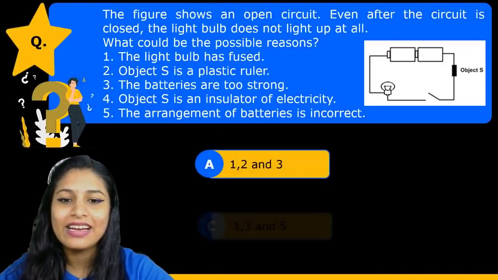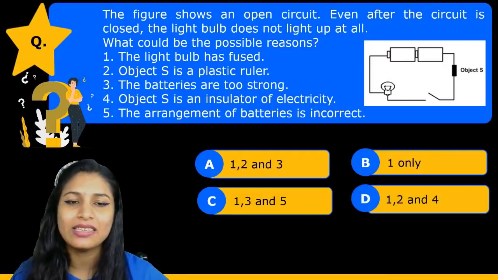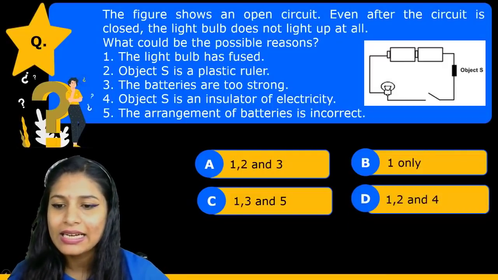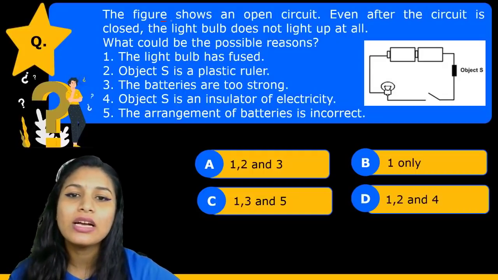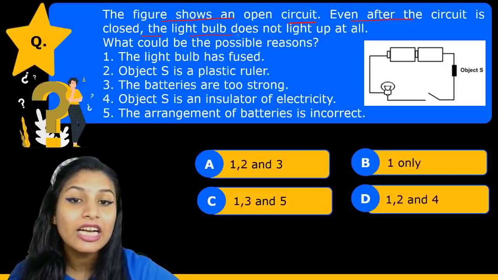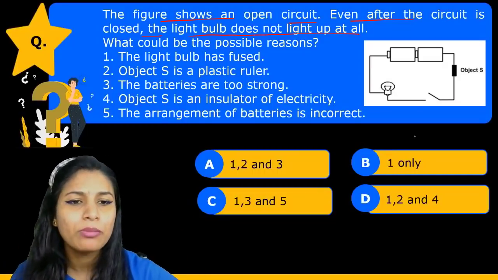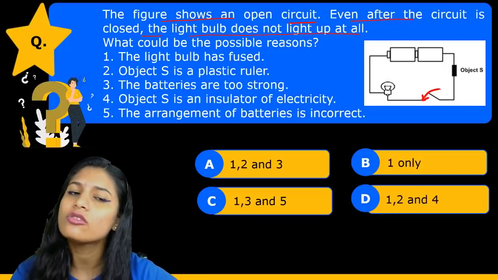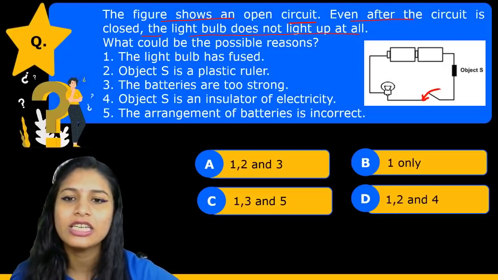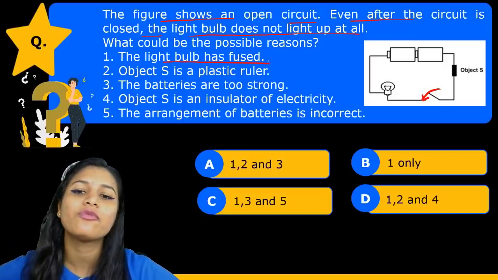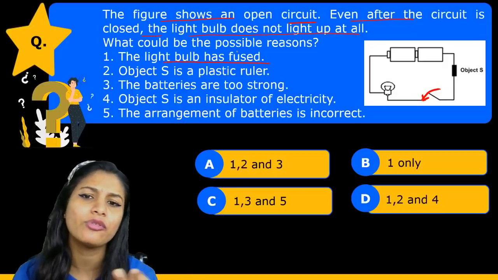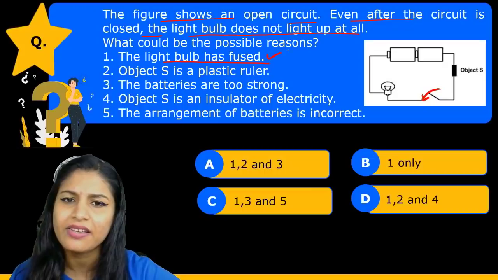Okay, this is the next question that is being given to us. Let us analyze this question as well. A figure shows an open circuit. Even after the circuit is closed, the light bulb does not light up at all. The given figure is an open circuit, but once we close it, it is still not lighting up. First statement: the light bulb has fused. This can be the reason. If the bulb fuses, it is not going to light up. This is the right reason.